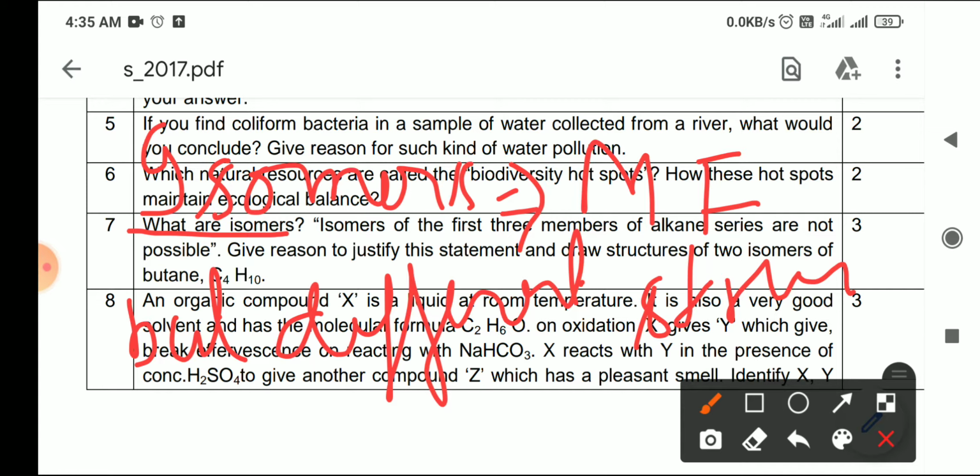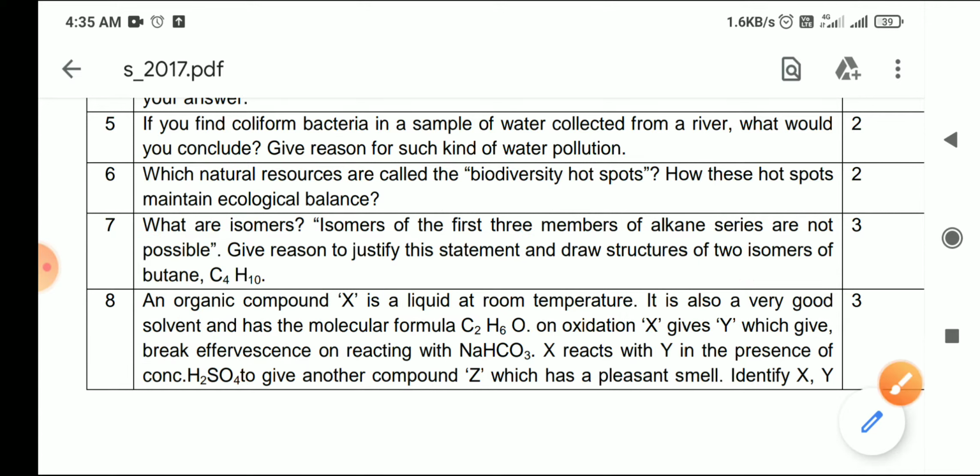Now what is this molecular formula? Molecular formula means when we are talking about how many carbon and how many hydrogen are present in total, okay, but the structures are different. It means that the name can be different, although we will discuss these isomers in C4H10. So you should know the definition of isomers first. Isomers are the compounds which have same molecular formula but different structure. Now come to the next question.